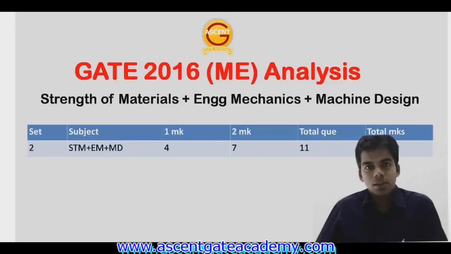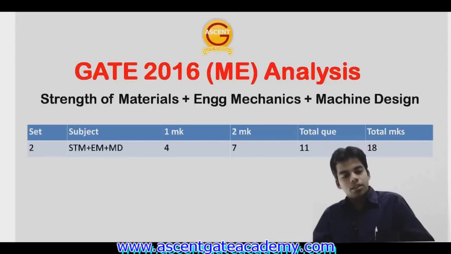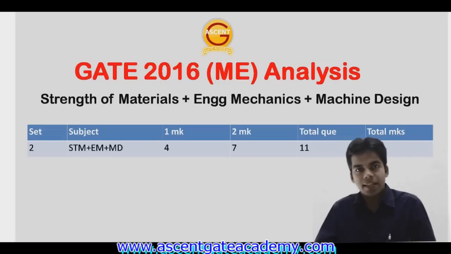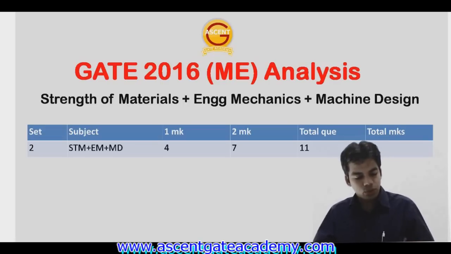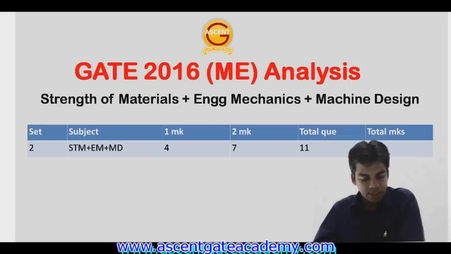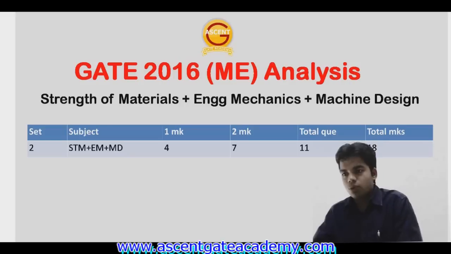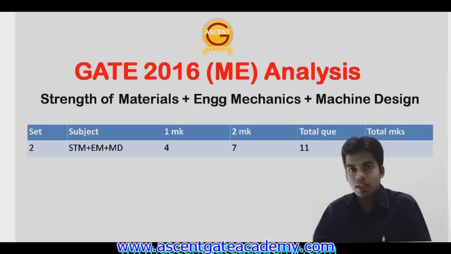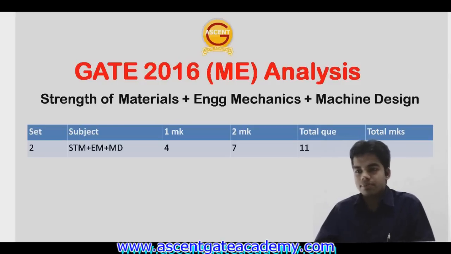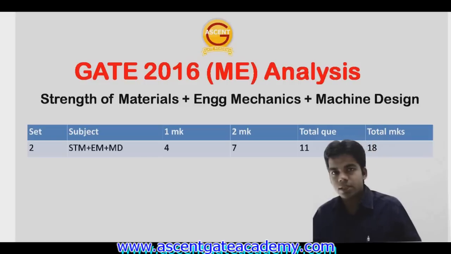Hello everyone, today we are going to deal with GATE 2016 paper set 2 mechanical, and the subjects which we are going to deal with are strength of materials, engineering mechanics and machine design. If I go to the analysis part, total 4 questions were of 1 mark, 7 questions were of 2 marks, and the total number of questions was 11 and total marks was 18 for these 3 subjects.